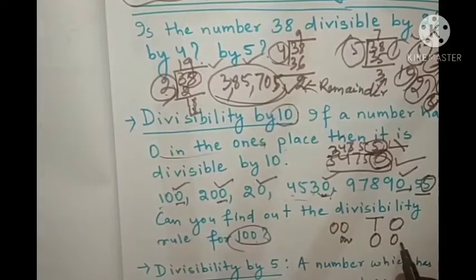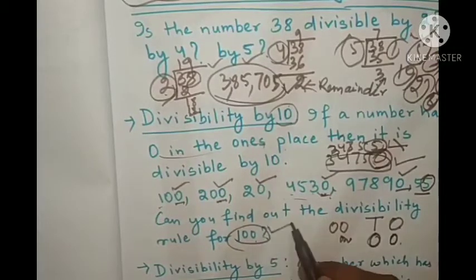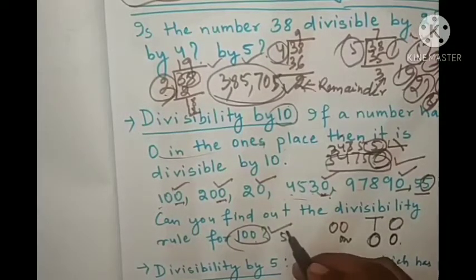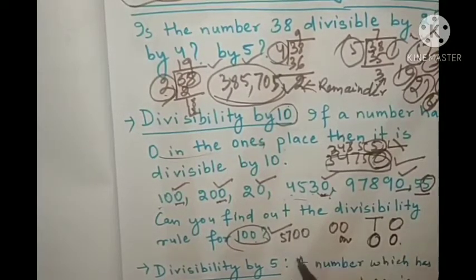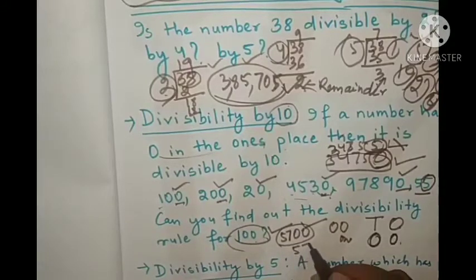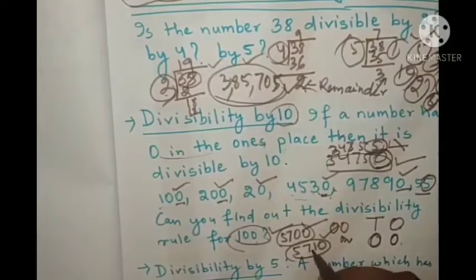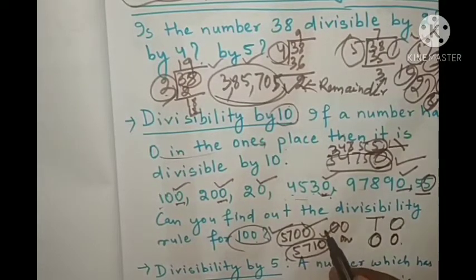If I write 5700, it is divisible by 100. If I write 5710, this is not divisible by 100, but this is divisible by 10, because here in ones place 0 is there, but not in tens place.